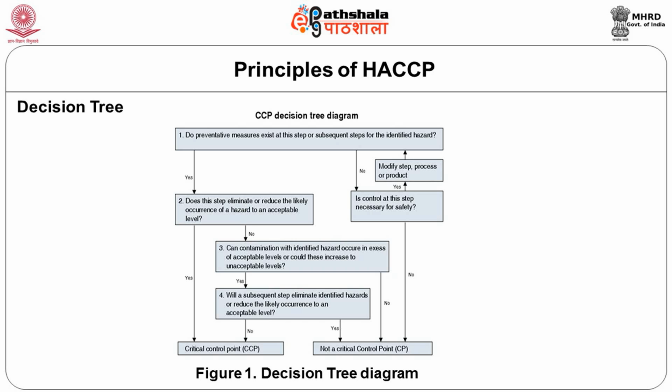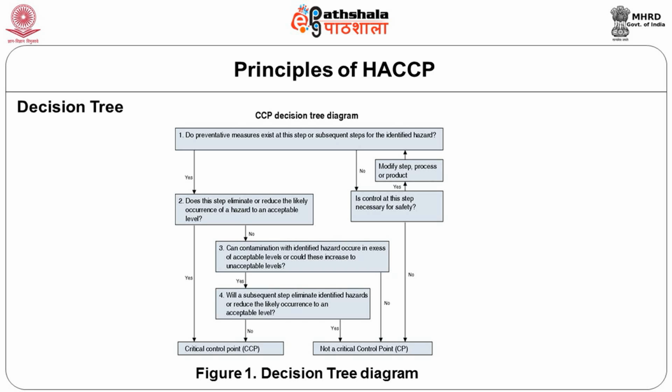Then we will see the other side. If we are discussing chemical contaminants as a hazard, do preventive measures exist at this step or subsequent steps for the identified hazards? Here we are talking about pesticide residues. It will not, because filtration will not take out pesticide residues. So is the control at this step necessary for safety? Yes, because if pesticides are there in milk, you are not supposed to consume that type of milk. So this safety step is essential.